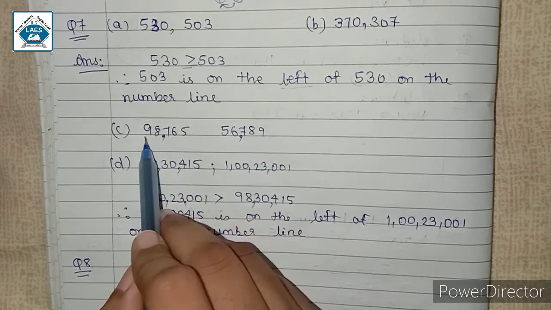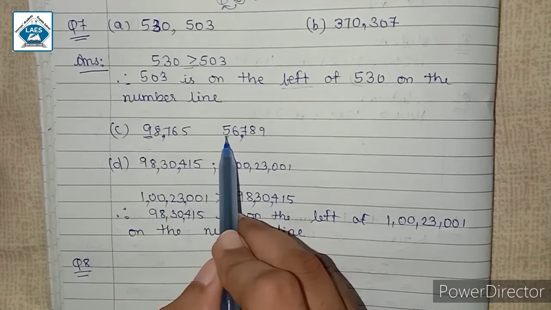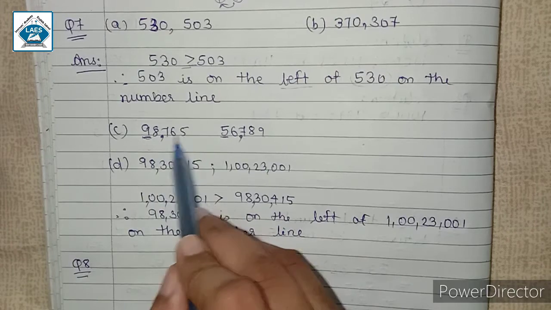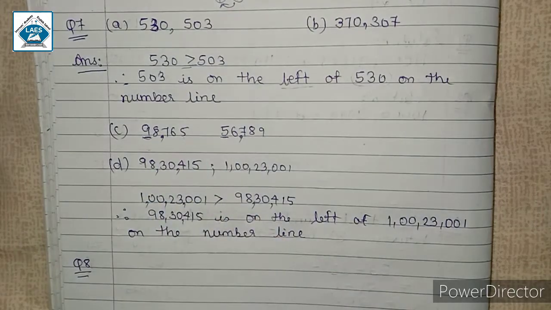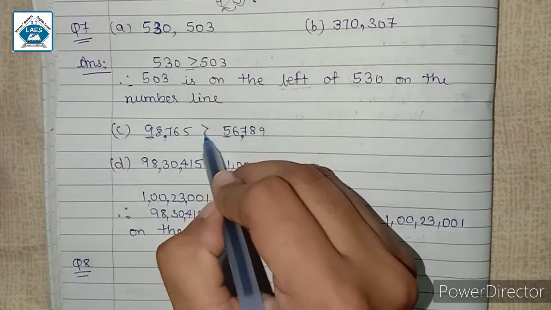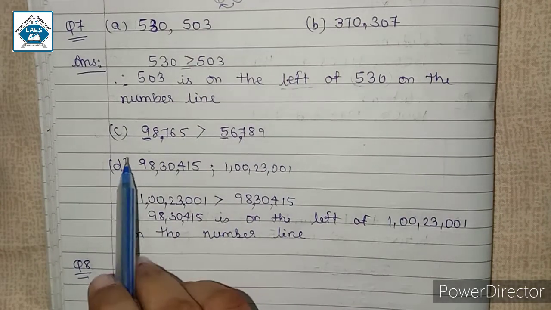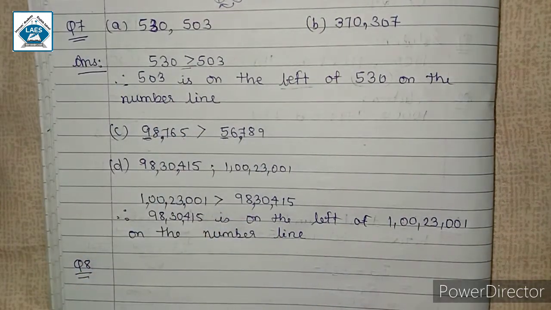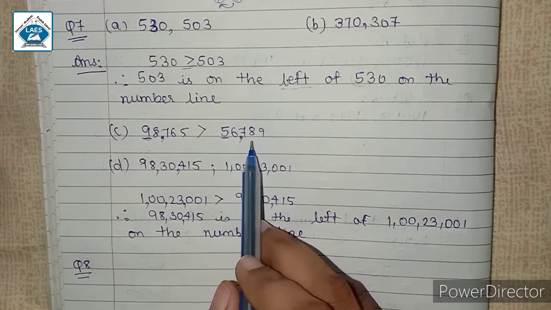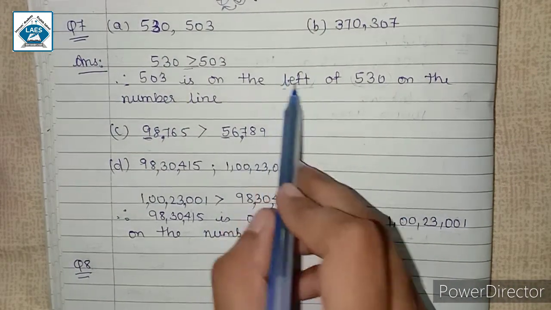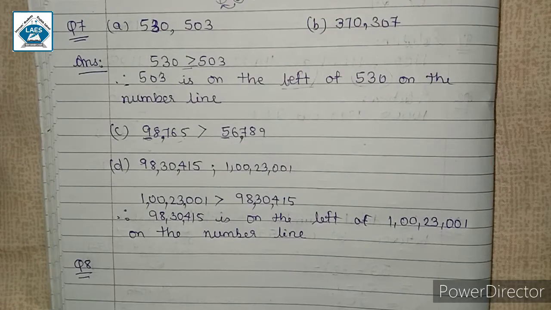56,789. So here in the starting we have 9 and here this is 5. There are equal digits. There are 5 digits in both the numbers. So this will be greater. So the symbol of greater than will come between them, and in the same way we can write like we wrote in question number 1 that 56,789 is on the left of 98,765 on the number line.